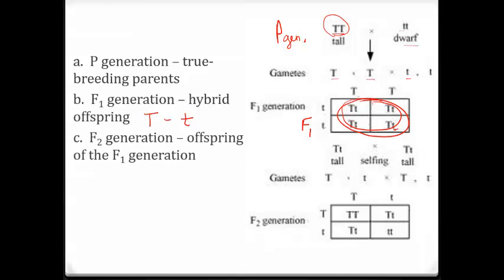And then this is our F2 generation here. In our F2 generation, we've taken our F1, big T, little t, and we've put that as the parent at the top and on the sides. So when you get to the F2 generation, we actually have a lot of variety. We could have the true breeding tall, we could have the tall individual that has DNA for the dwarfism, and then we also have little t, so we could have that dwarf size come back.